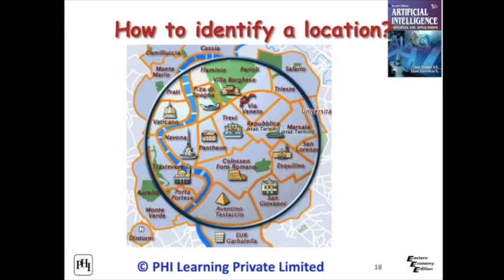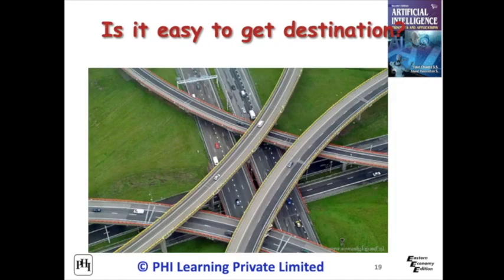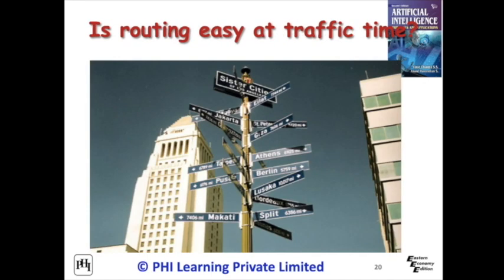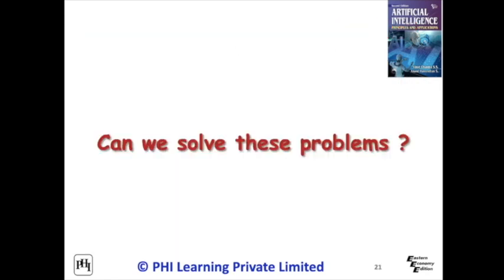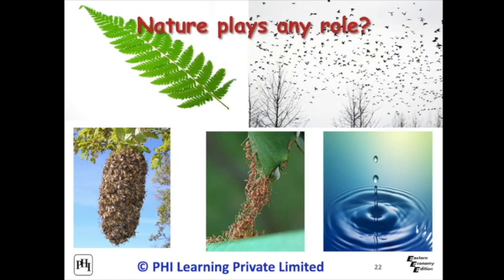How will Google Maps identify locations? When it is an aerial view, is it easy to get to the destination? When we reach a junction by a car, is routing using the signboard easy at traffic time? Can we solve these problems? Do you think nature plays any role?